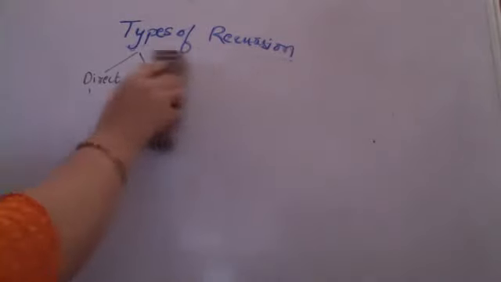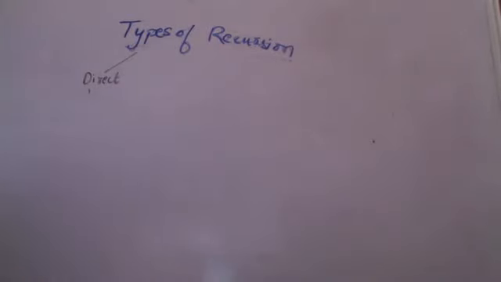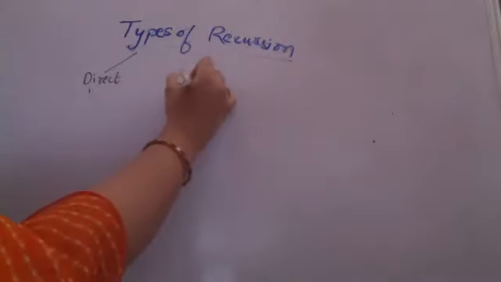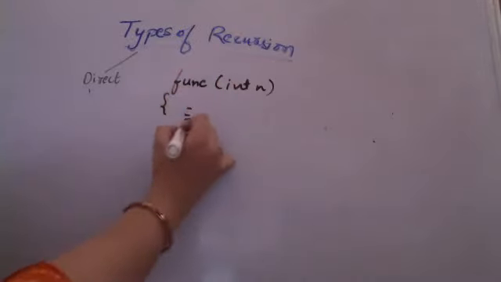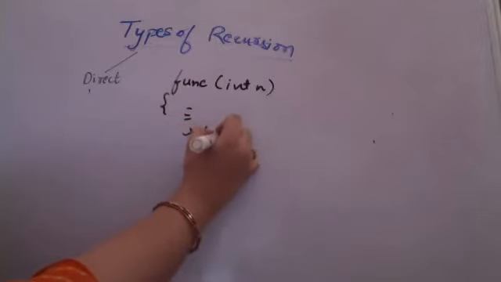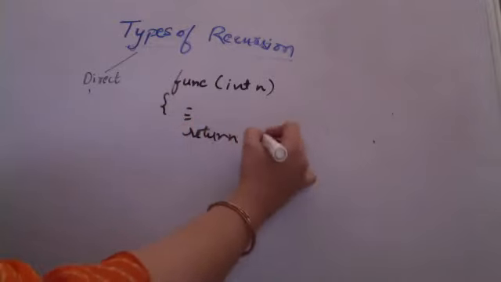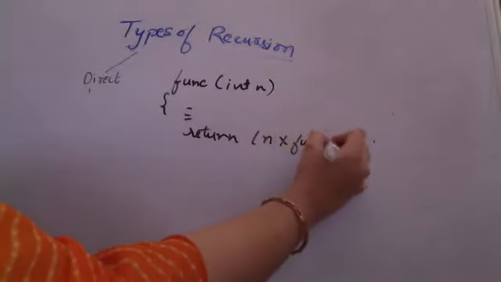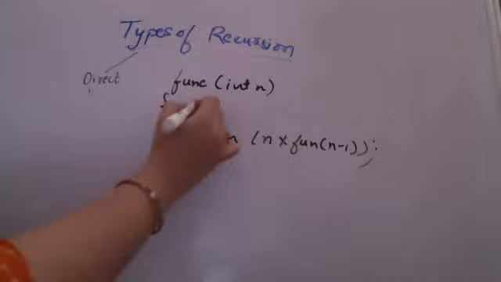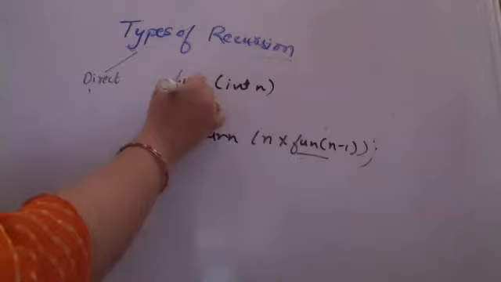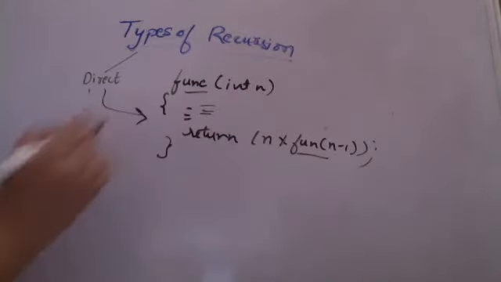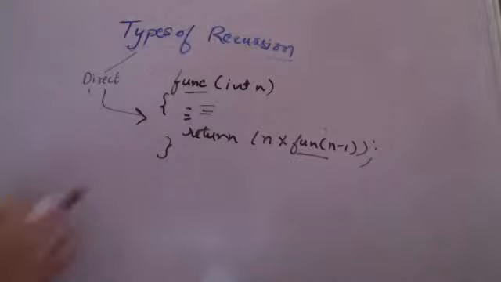So when I'm talking about direct recursion, what is happening in this case is, supposedly I'm having some function which is having some integer, and within some condition it is going to say call return. Say it is the factorial function only, so it is calling function into n-1. It is supposed to have the base case here, don't worry. So this is a direct call to the function itself from the function. This is a direct case of recursion. When I'm calling the function from within itself, it is direct recursion.